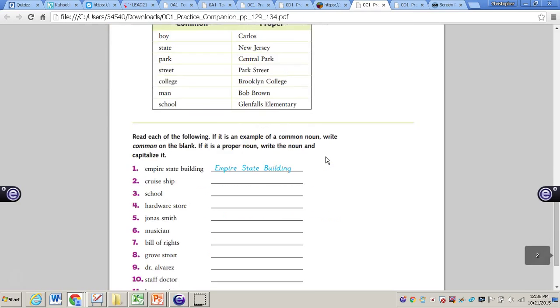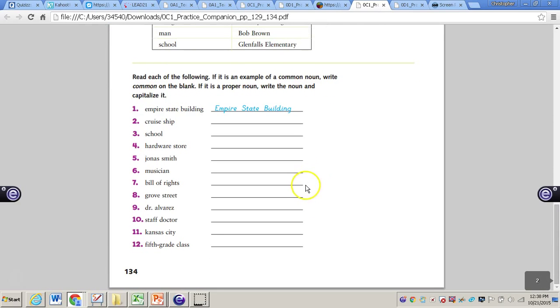So let's take a look at the bottom of page 134, and it says read each of the following. If it's an example of a common noun, write common on the blank. If it's the name of a proper noun, write the noun and capitalize it. So for example, number 1, it says Empire State Building. You would need to rewrite that proper noun, and it does need to be capitalized.